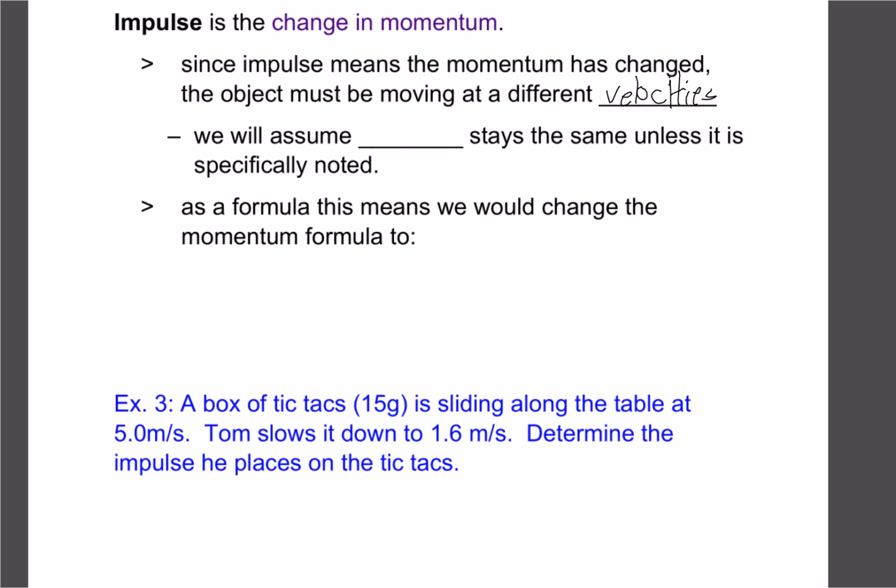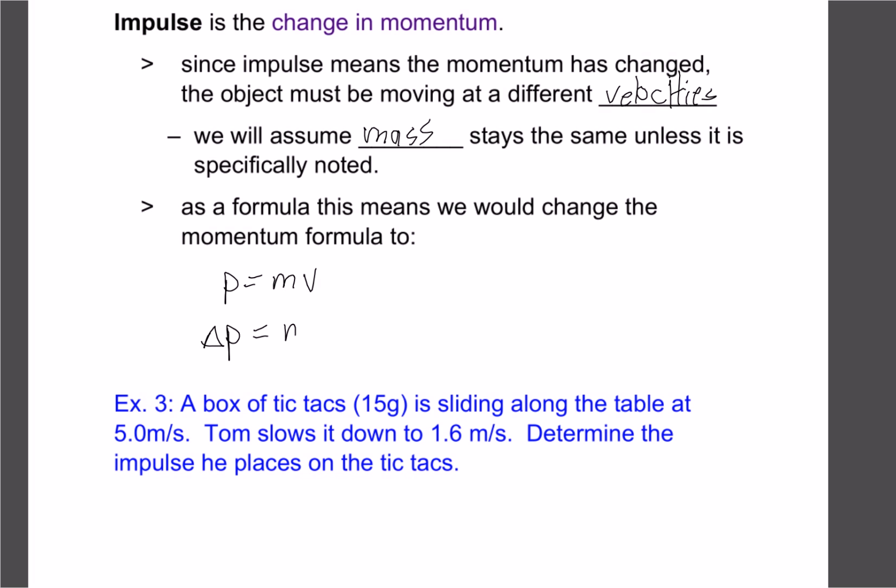Right? So if the object's moving at a different velocity, we typically assume the mass stays the same. Right? If we're driving in a car, the mass of the car isn't going to change. All we're really doing then is changing our velocity. So our formula gets altered a little bit. Instead of just being P equals mv, we now have momentum changing.